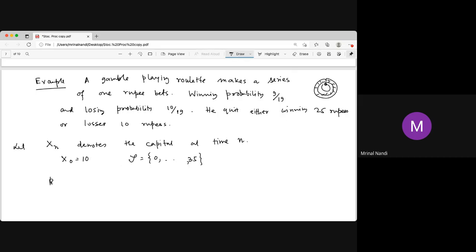Now what is px? px is just 9 by 19, and qx is just 10 by 19 for all x except 0 and 35. Because at 35, what is p35? P35 is 0, absorbing. P35 and Q35 both are 0, and P0 and Q0 both are 0. So these are absorbing states.